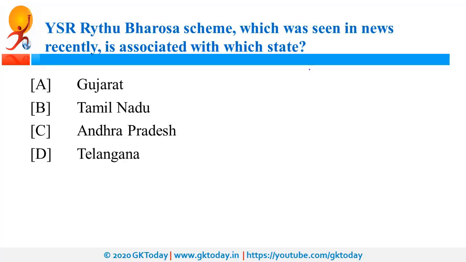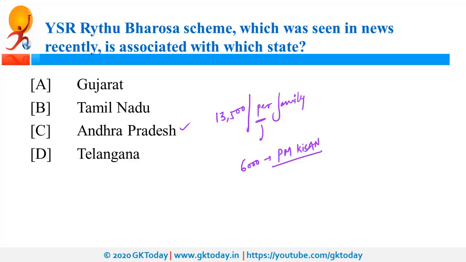Next question is YSR Raitu Bharosa scheme, which was in news recently, is associated to which state? So it is associated to Andhra Pradesh, and it is a scheme to provide financial assistance to the farmers. So as per this scheme, the farmer families who own cultivable land will be given the assistance of 13,500 rupees per family. Now, this includes 6,000 rupees under PM Kisan scheme. PM Kisan scheme is a central government scheme.